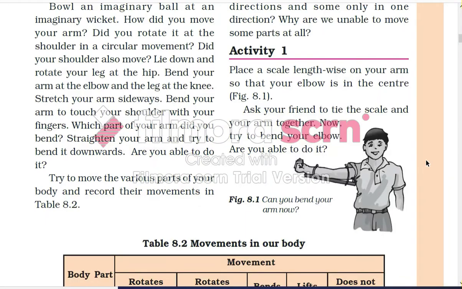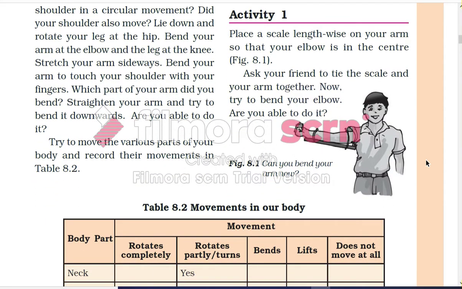Now here an activity is given: place a scale lengthwise on your arm so that your elbow is in the center. Ask your friend to tie the scale and your arm together. Now try to bend your elbow. Are you able to do it? No, it would be difficult to bend your arm because a scale is tied, which is a hard object, and it makes it difficult to move.